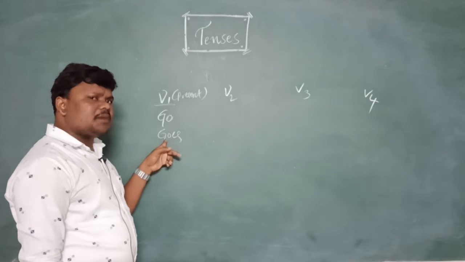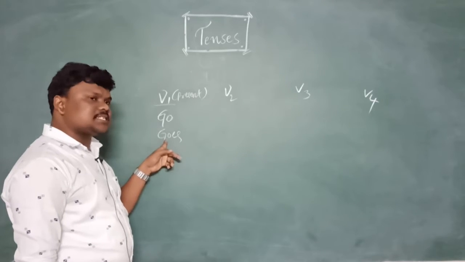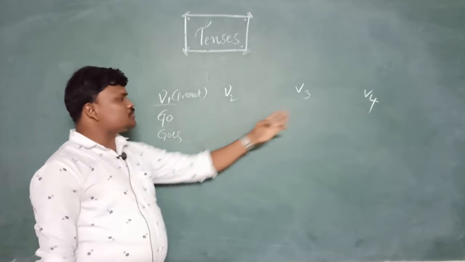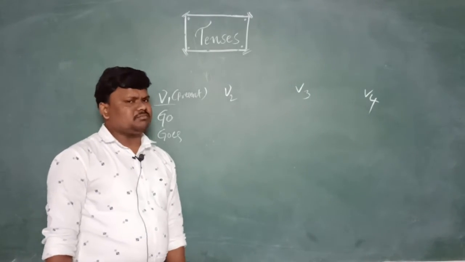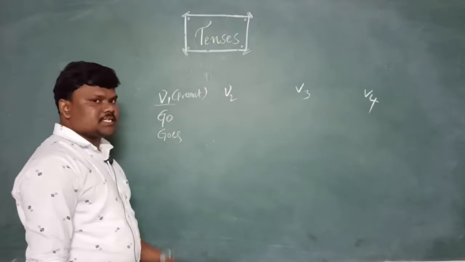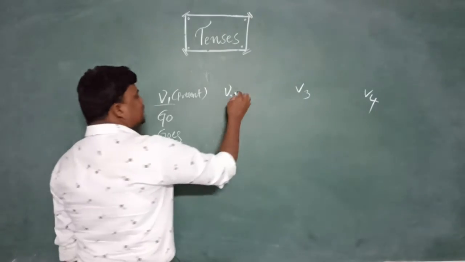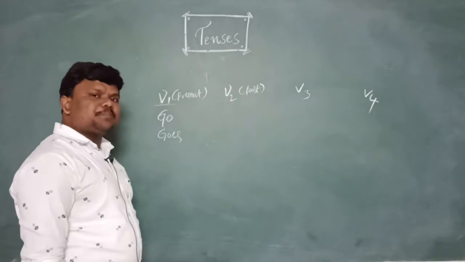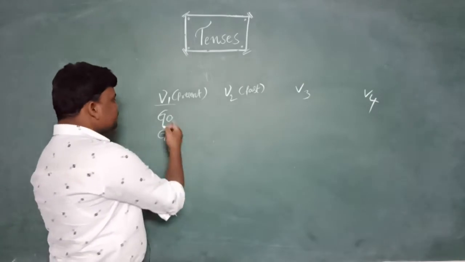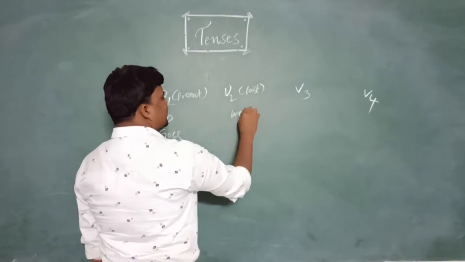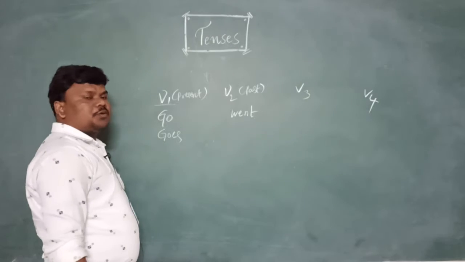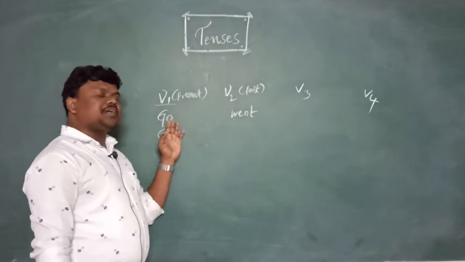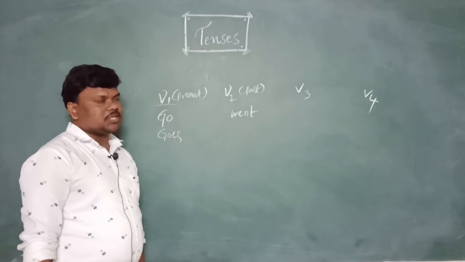Many teachers and grammar books call the verbs adding s or es V5, but it is not necessary. V2 is nothing but the past form of the verb. For go, the V2 past is went.